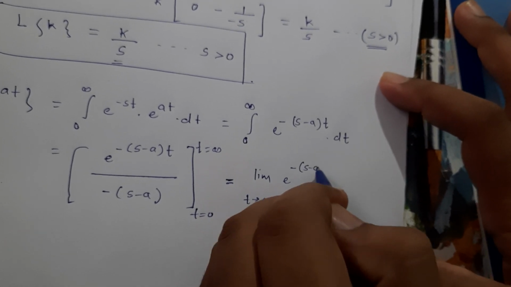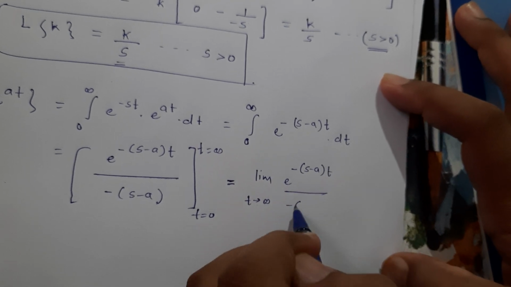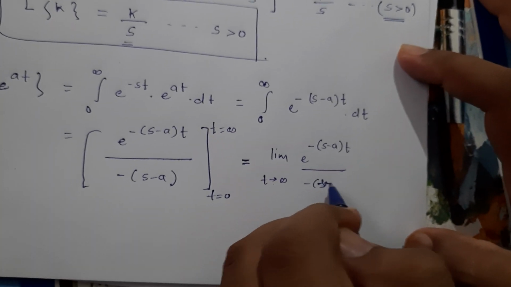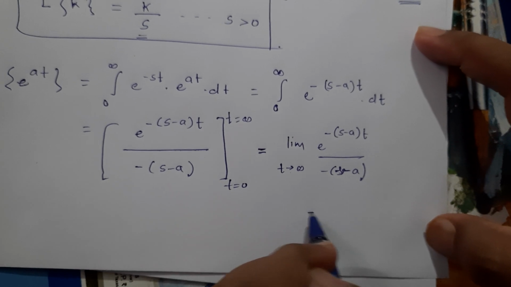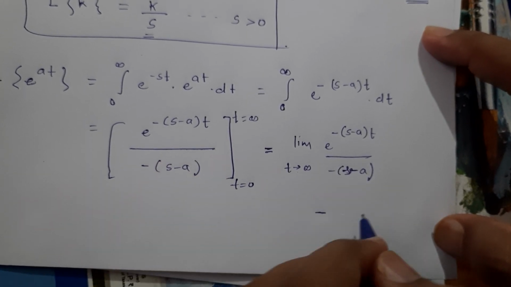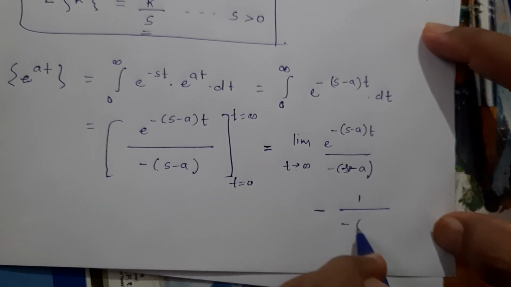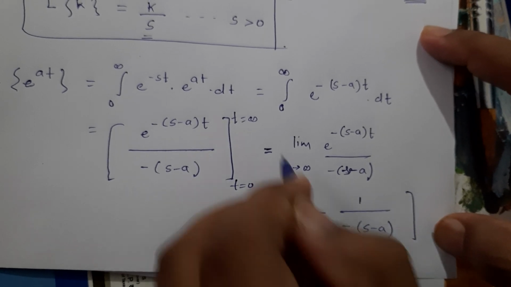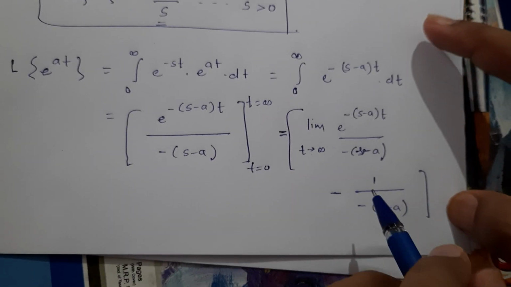e raised to minus (s minus a) times t upon the same variable, minus, if I put t equal to 0 here, it will be simply 1 and it will be minus (s minus a). So this will be our total answer.